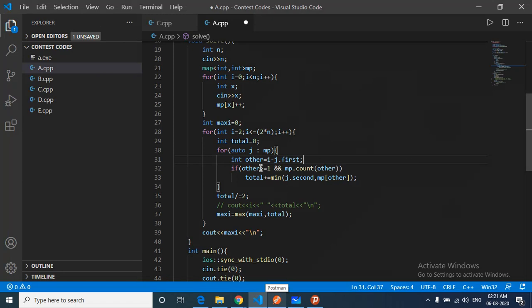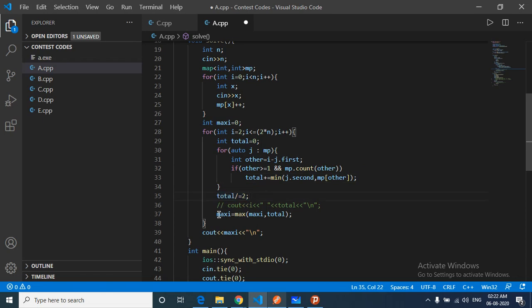We will also check that the other value is greater than or equal to 1 and the other person's count should be present in the map. Then both of these conditions are satisfied. The total is just the minimum of the frequencies. j is the first person, j dot second is the frequency of the jth person we have taken, and for the other person, we check the frequency in the map. We add the minimum of both of them to the total, and because everything is double counted, after this whole for loop we will divide it by 2.